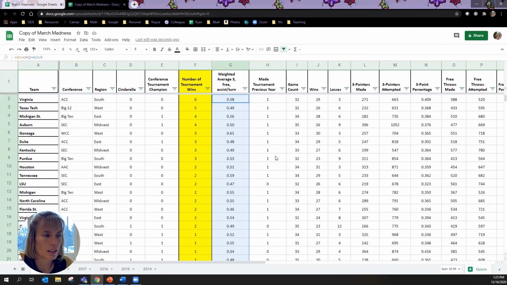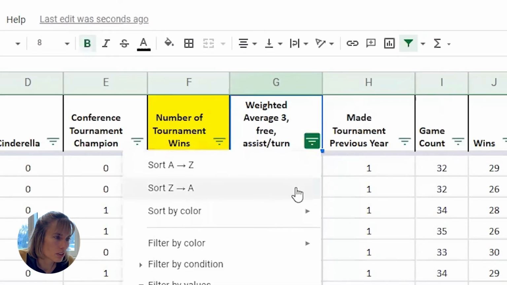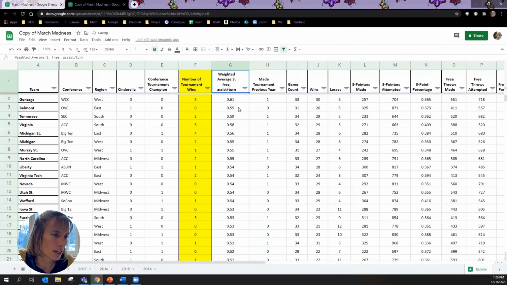That's super handy. But the thing I really want to know is, well, for 2019, who did well on this? What would it have selected? So that means I want to filter it. So I'm going to click under my green triangle here, and I want to filter big to small because these are good things to have happen. And this isn't bad here because if you look at wins, Gonzaga would have got 30 points because they would have been the best. Belmont, that's a little bit of a miss, no points on them.